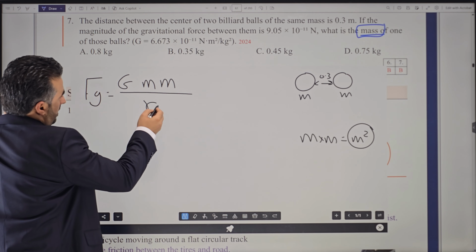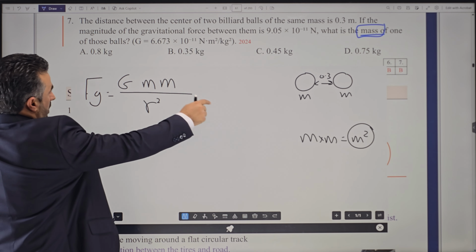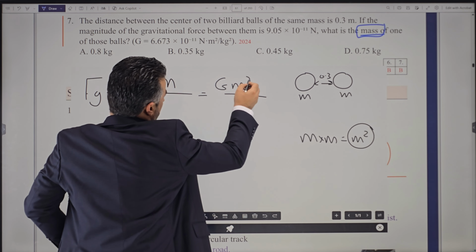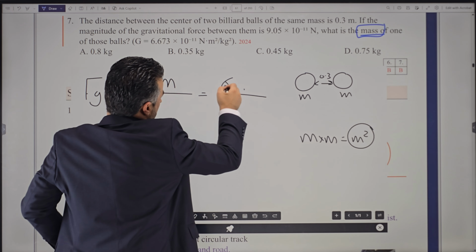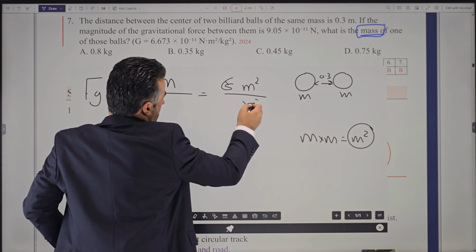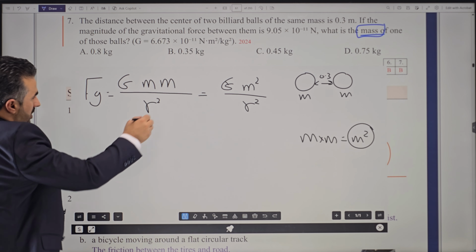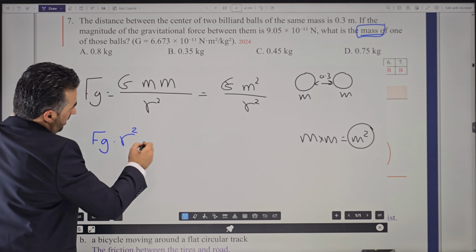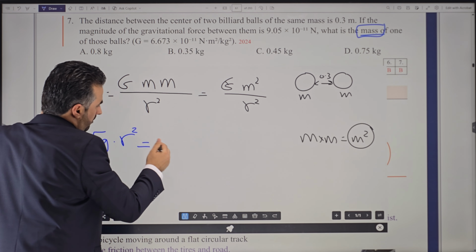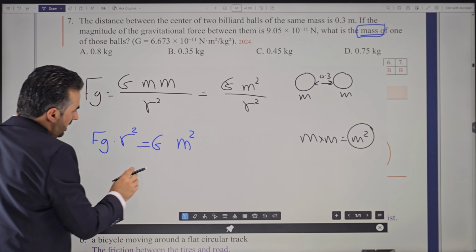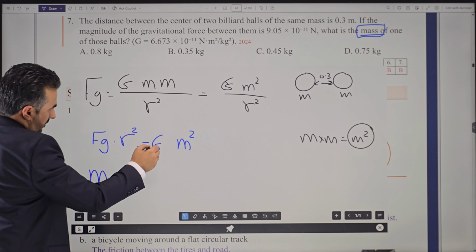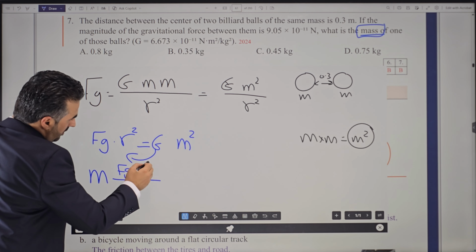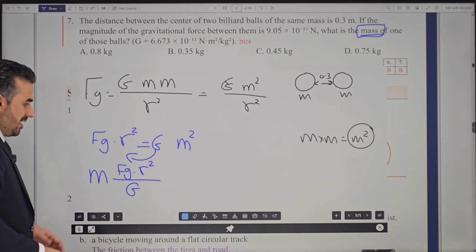So, divided by the distance squared between the two. Instead of these two masses, I can just write M squared. So G times M squared, divided by the distance between the two squared, yes? We want the mass, so can you cross multiply? You will get Fg times the distance squared equals G times mass squared. How do you get the mass back? Just divide both sides by G. That'll be Fg times the radius squared divided by G. Do you agree so far?